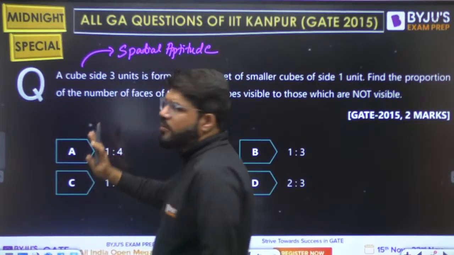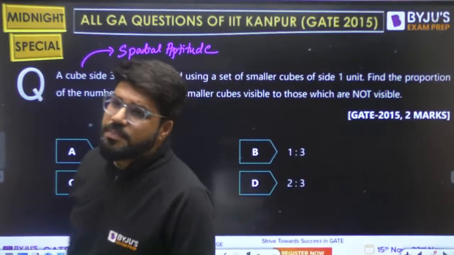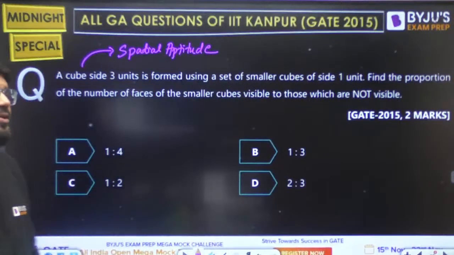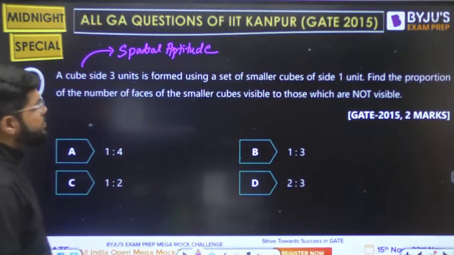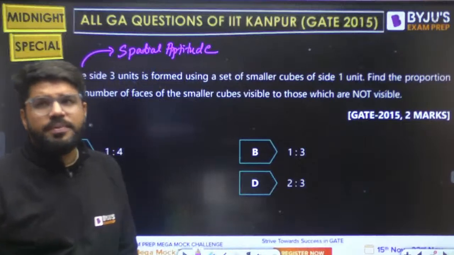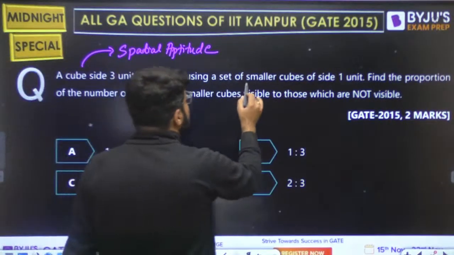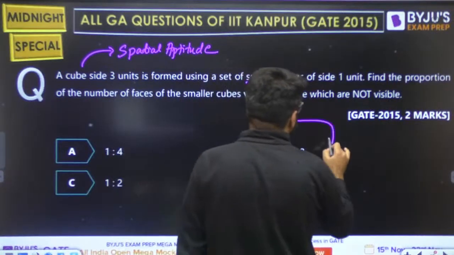It's a normal logical question, but to be precise, because now we have a new section, this can be put under the spatial aptitude. A cube of side 3 units is formed using a set of smaller cubes of side 1 unit. So first of all, how many such smaller cubes will be required?